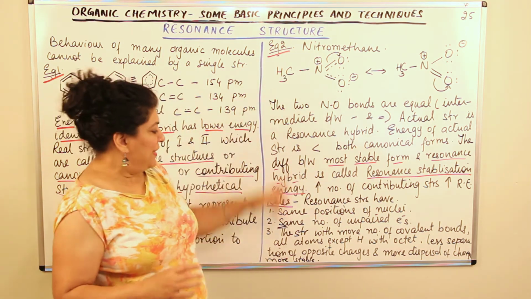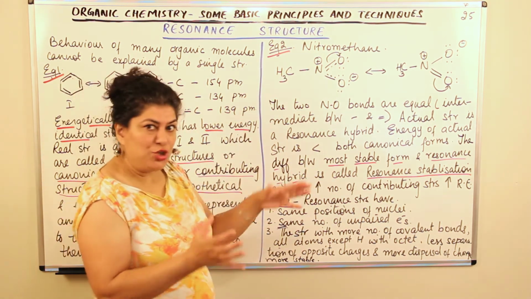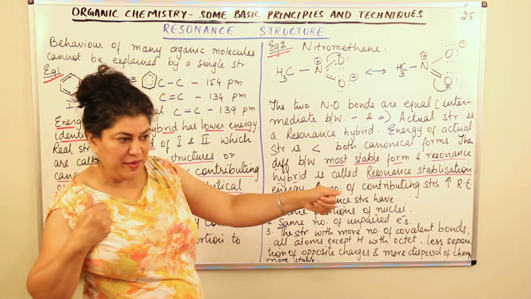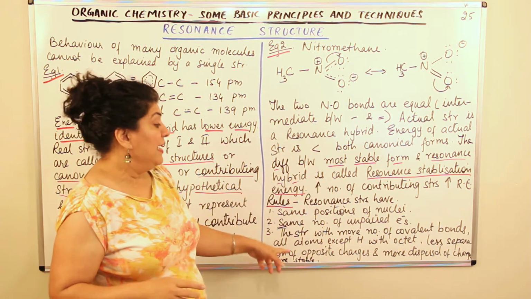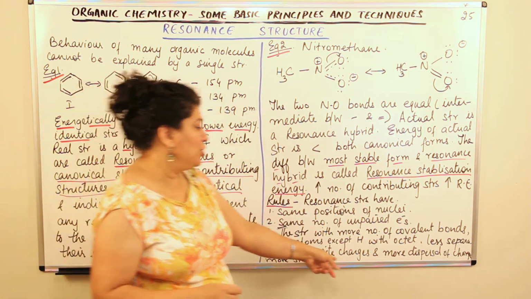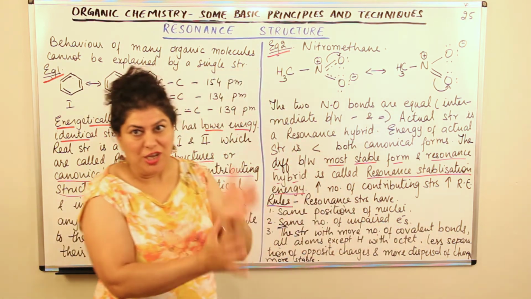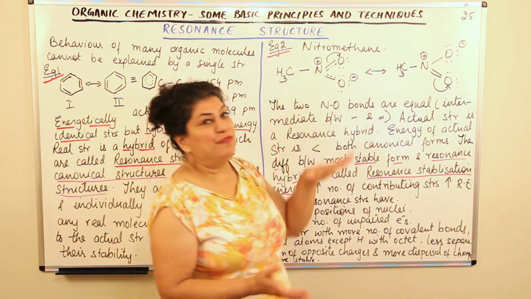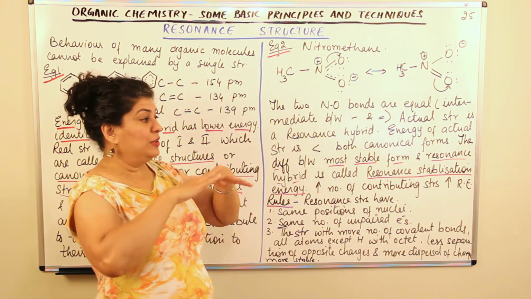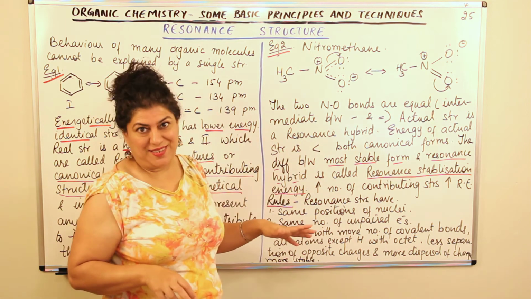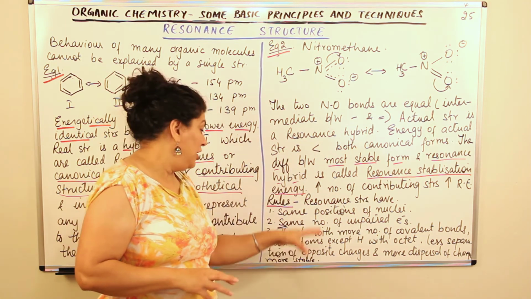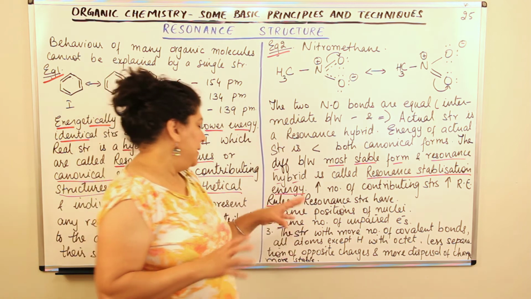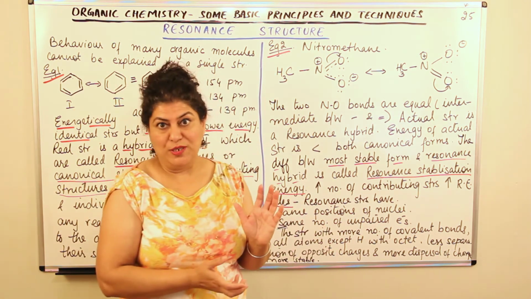So the positive and negative charges, there should be less separation, there should not be really strict separation, and if there is a separation of charges, there should be more dispersal of charge. The charge should be dispersed, as we see here that the negative wobbles between the two oxygen. The negative charge is more dispersed. So there should be a dispersal of charge and there should be a less separation of opposite charges.